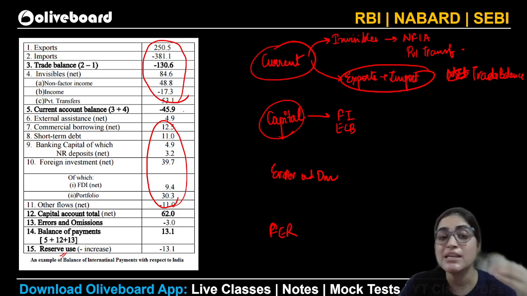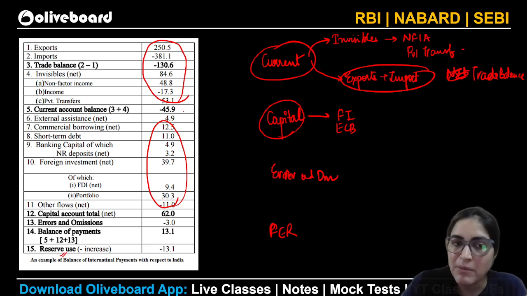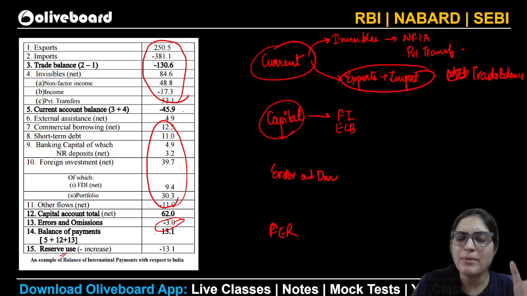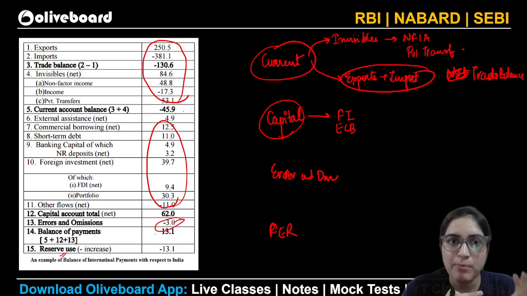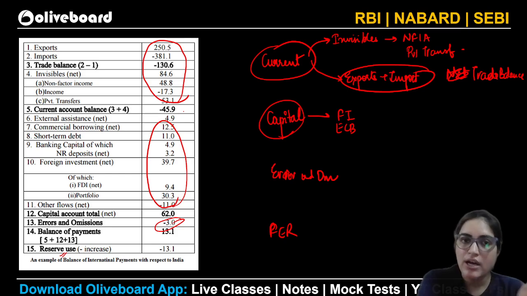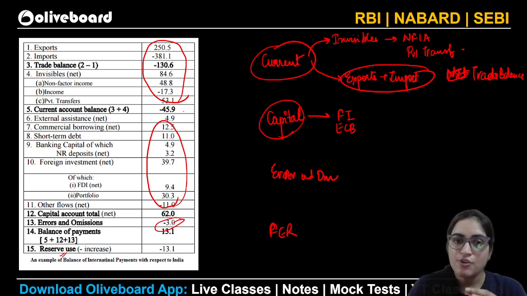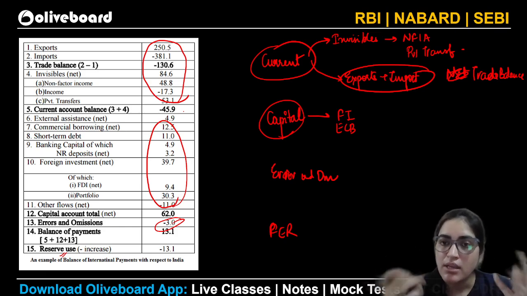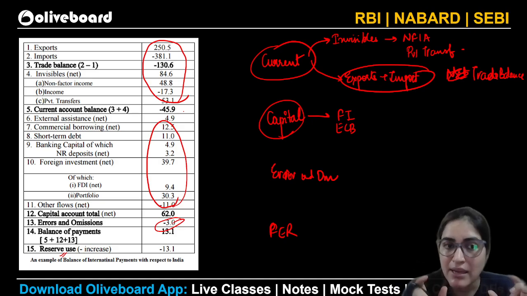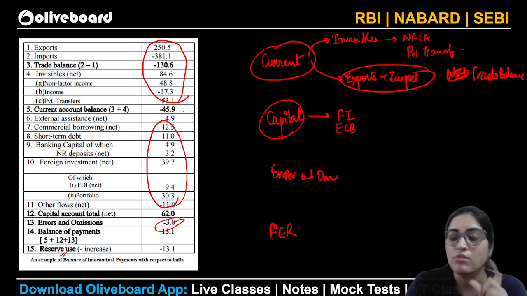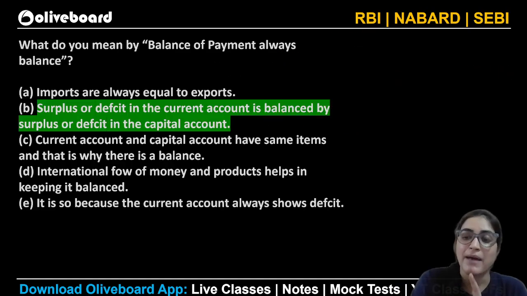So that is going to create a change in your balance of payment. And then, because there are so many portions that we are adding into the current and capital account, there can be a possibility wherein at the end, when you have done all your current account and capital account transactions reporting, you might think that they are not coming equal. They are not being balanced. To make them balanced, this error and omission thing is being utilized. That's why we always say that balance of payment always balances.